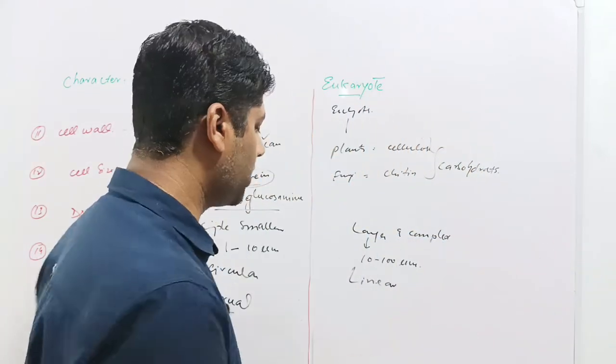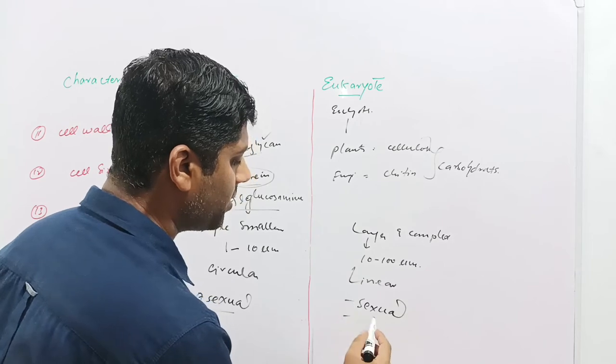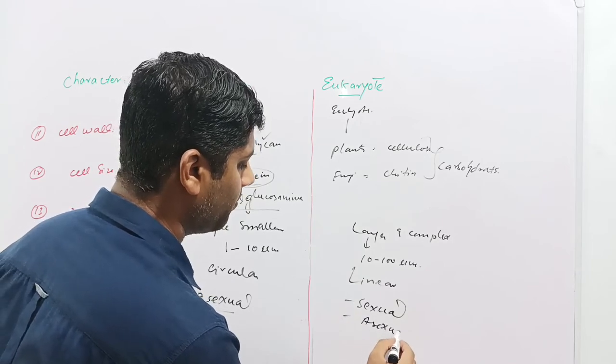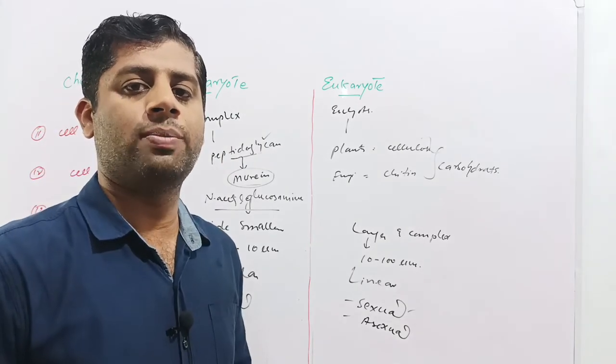While in case of eukaryotes, sexual reproduction is present, and some animals or plants undergo asexual reproduction as well. So the primary mode of reproduction is sexual reproduction, because here gametes are formed.